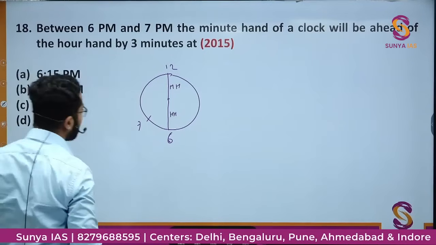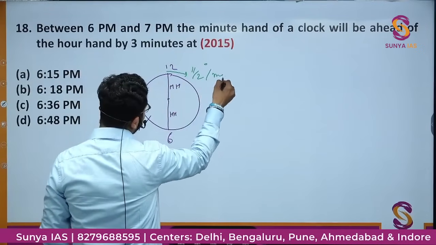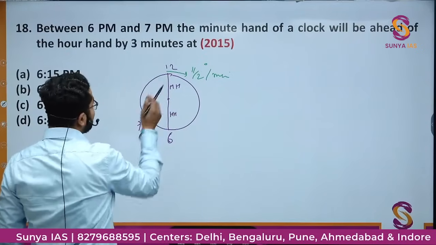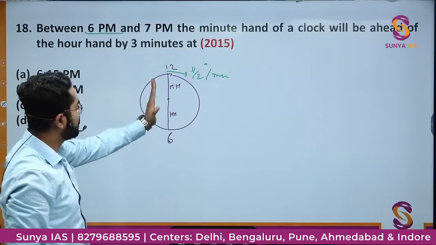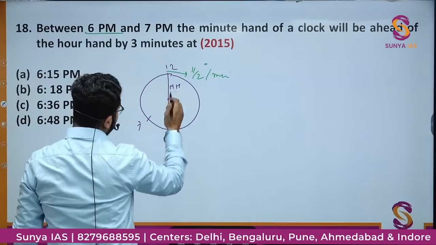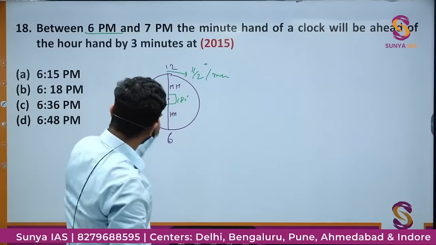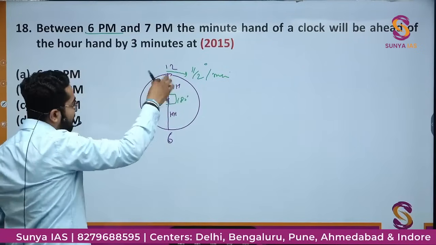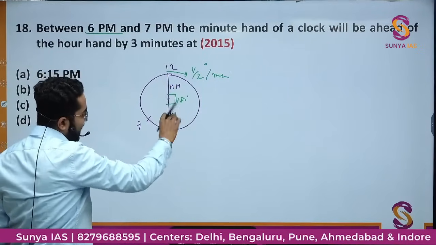So again, what I'll think, this is moving by 11 by 2 degree per minute. This hour hand is not moving, it is at rest, and between 6 p.m. to 7 p.m., I'll take the minimum time and the full time 6. Now this 6 p.m. is making an angle of 180 degree, a straight line. So for coinciding, this minute hand will have to move 180 degree relative to the hour hand, when the hour hand is not moving.